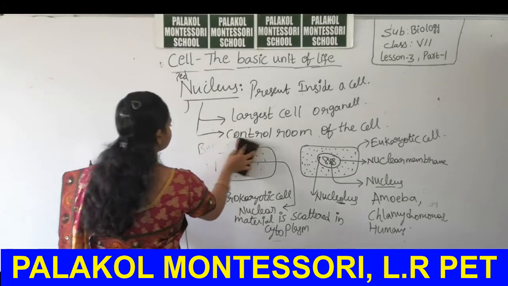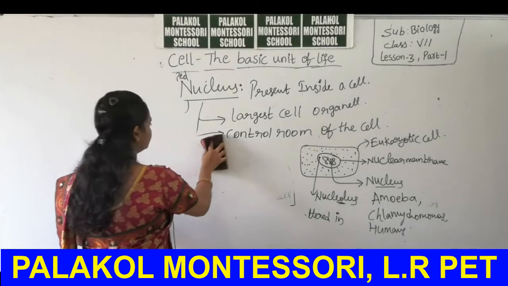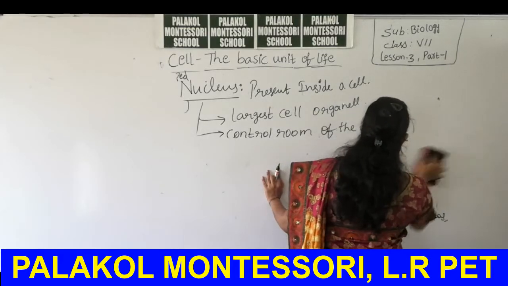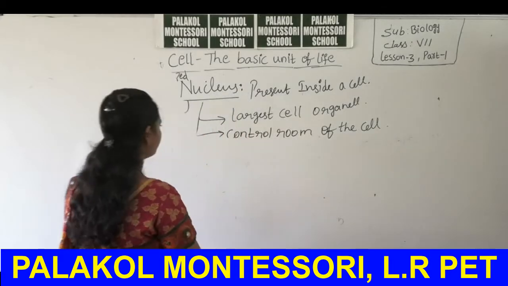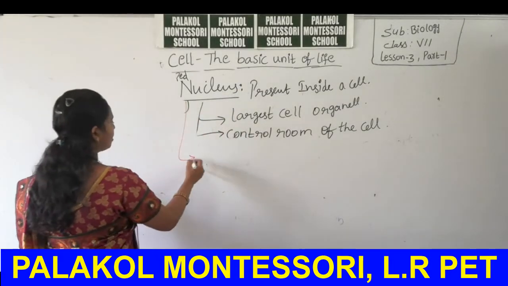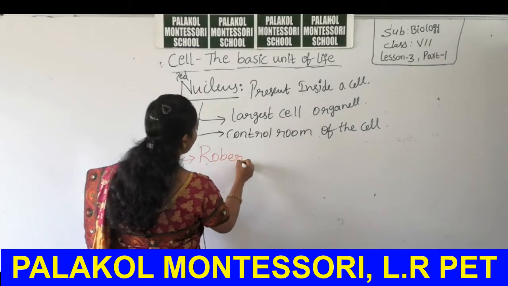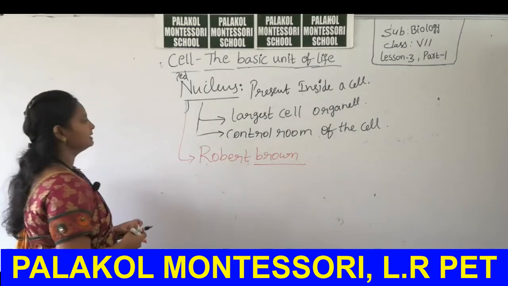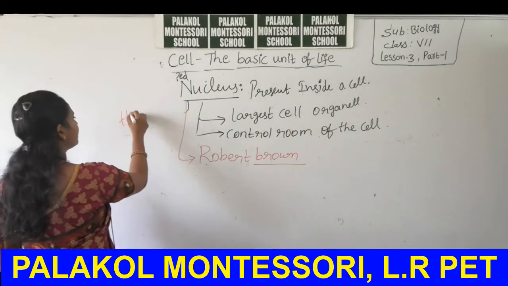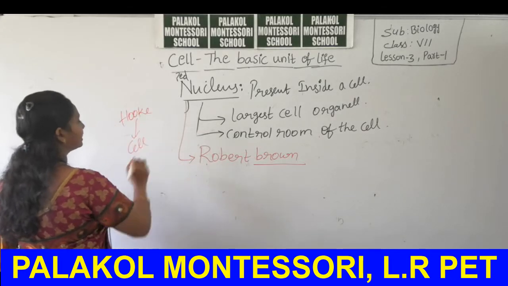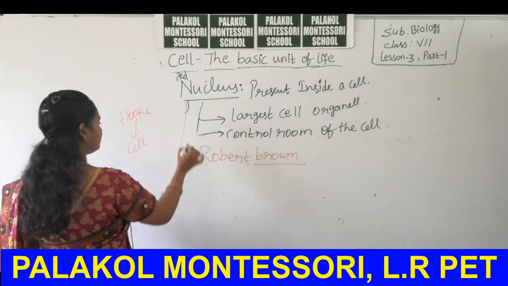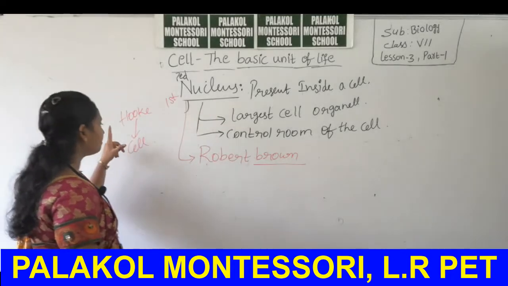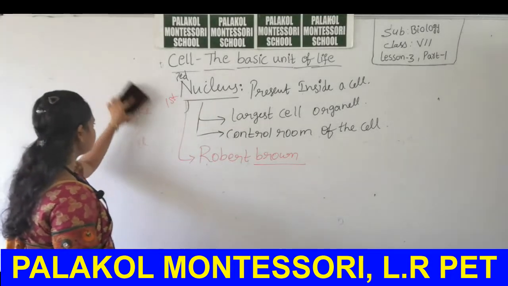Now, the nucleus was first discovered by which scientist, students? He is Robert Brown. Don't confuse Robert Brown with Robert Hooke. Robert Hooke discovered the cell for the first time. Robert Brown discovered the nucleus for the first time. Don't confuse, students. Robert Brown discovered the nucleus and Robert Hooke discovered the cell.